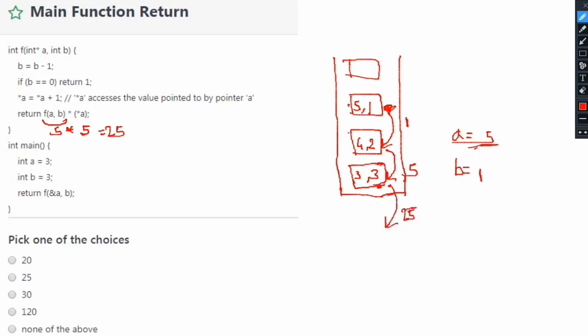The earlier function to this is main itself, so the main function will receive the value 25. So this value 25 will be received, and this main function will return 25. So B will be our right answer.